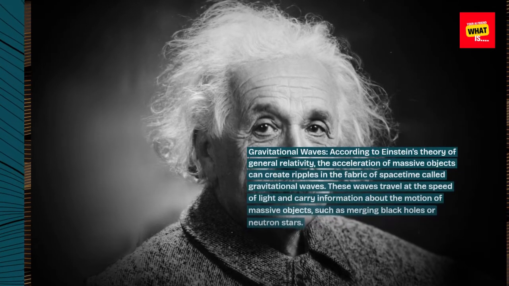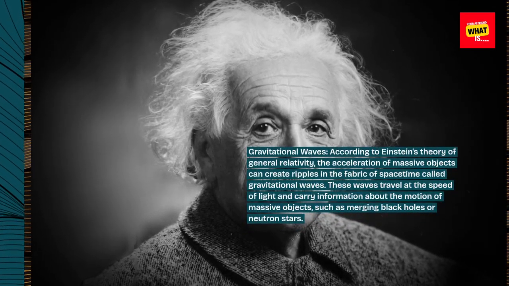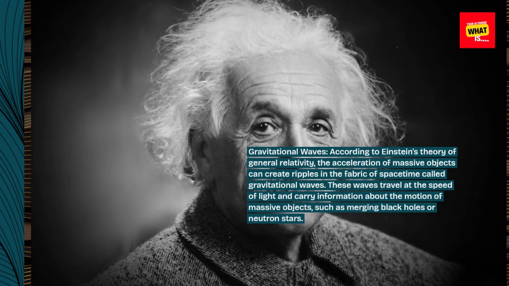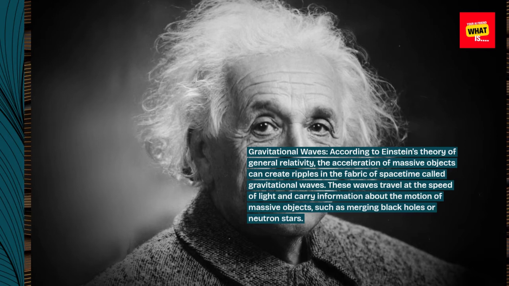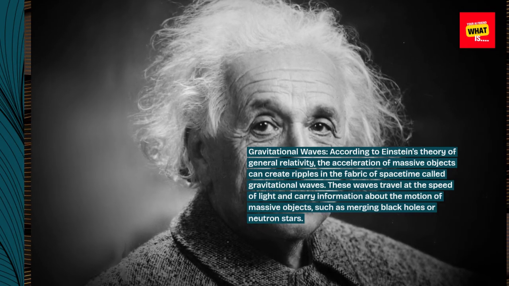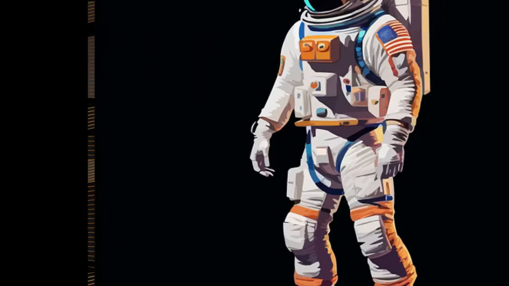Gravitational waves. According to Einstein's theory of general relativity, the acceleration of massive objects can create ripples in the fabric of spacetime called gravitational waves. These waves travel at the speed of light and carry information about the motion of massive objects, such as merging black holes or neutron stars.